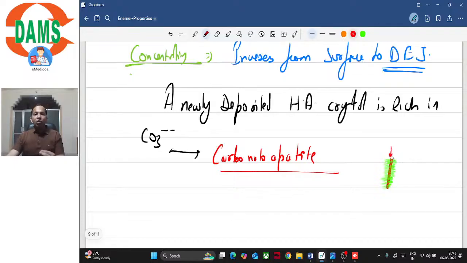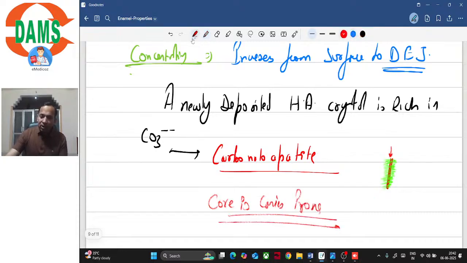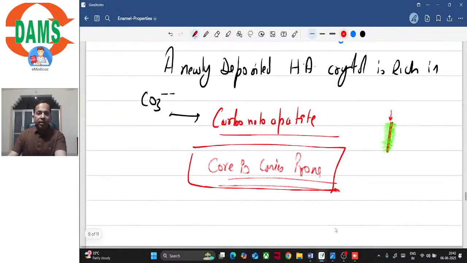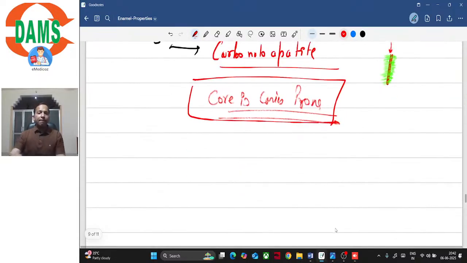So which part of this hydroxyapatite crystal is caries prone? Is it the core or is it the periphery? The answer would be it is the core, right? The core is caries prone. Is it clear? I hope the topic is clear. If there is any doubt, you can ask me.